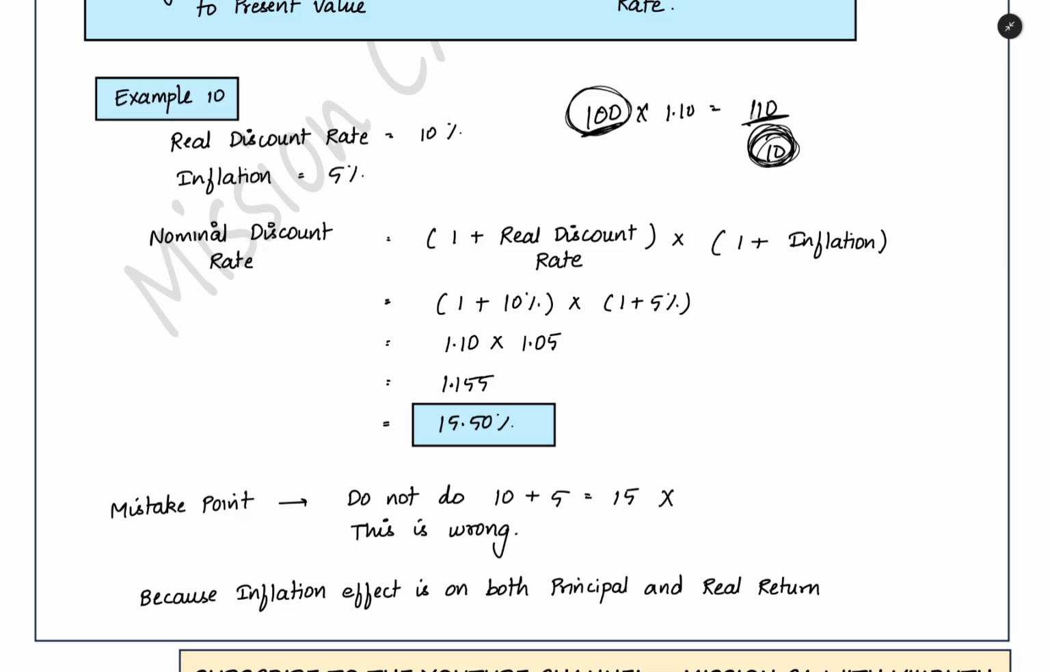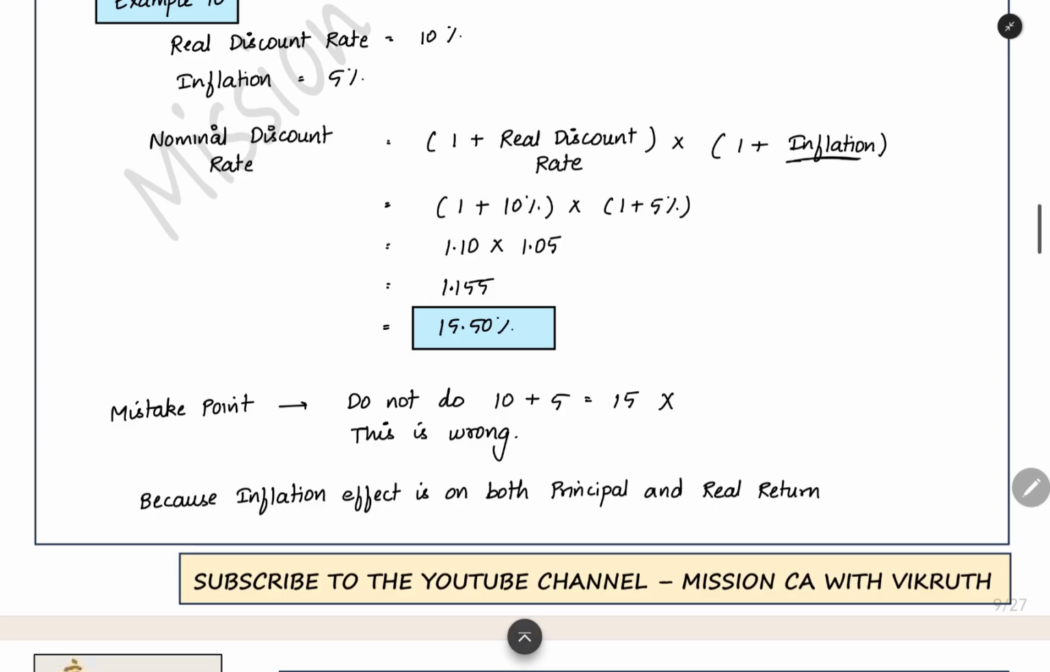That is the nominal discount rate. So you cannot just add it to the 10% alone and then find it out. You have to add it to the principal also. Here this inflation factor we are multiplying by 1 plus the real discount rate. This 1 will be the principal which we are having in the current time. This real discount rate will give the real return. Both in principal and real return we will have the effect of inflation.